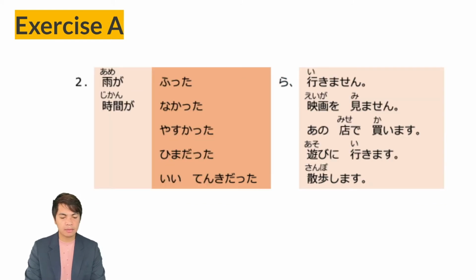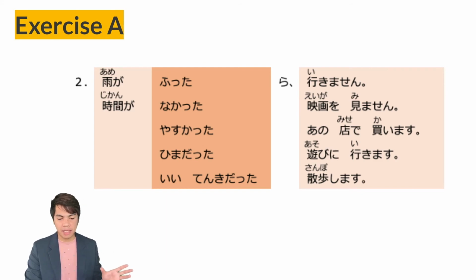Number 2, here are some example sentences. Ame ga futtara ikimasen. So ame ga furimasu, ame ga futtara, if it rains, ikimasen, I won't go. Next line, jikan ga nakattara eiga o mimasen. So from the verb jikan ga arimasen, the plain past is nai, nakatta, plus ra, nakattara.